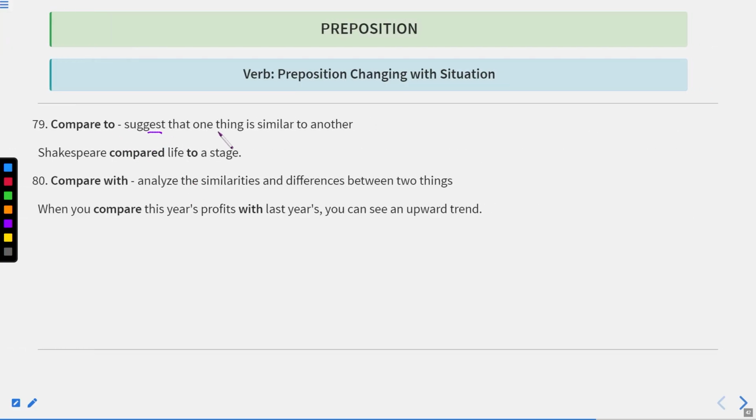Compare to suggests that one thing is similar to another. Shakespeare compared life to a stage. Compared with is used to analyze the similarities and differences between two things. If we make the comparison within the same category, we will use compared with, and with different categories, we will use compared to.